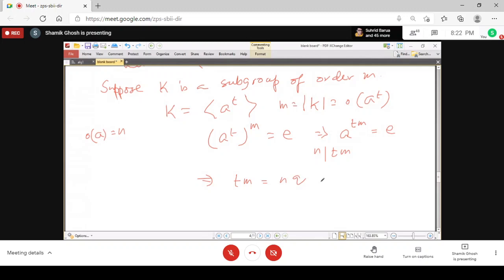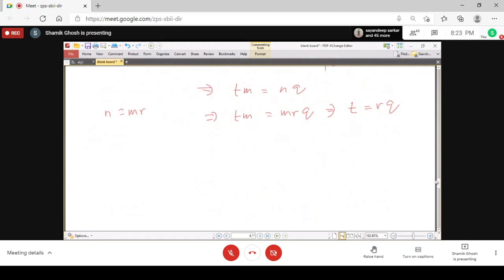Now we got that n equals mr. So if we put it here, we get Tm equals mrq, and cancelling m, we get T equals rq. And so A to the power T is A to the power rq, that is A to the power r whole to the power q.